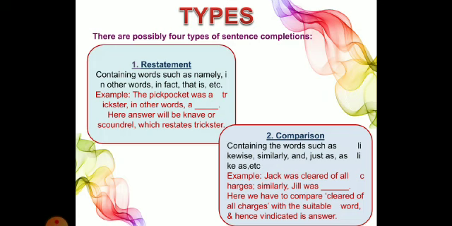मतलब he was declared innocent. He was freed. उस पे कोई चार्ज लगाया गया था. Now he is proved innocent. He is justified. We will read the sentence again and answer it. Jack was cleared of all charges. Similarly, Jill was vindicated. So, vindicated is the word which has the closest meaning to declared innocent and freed from the charges. He is justified.